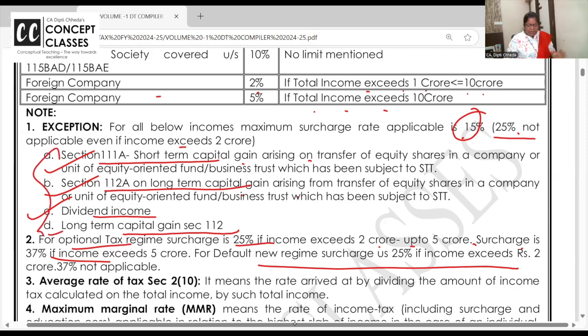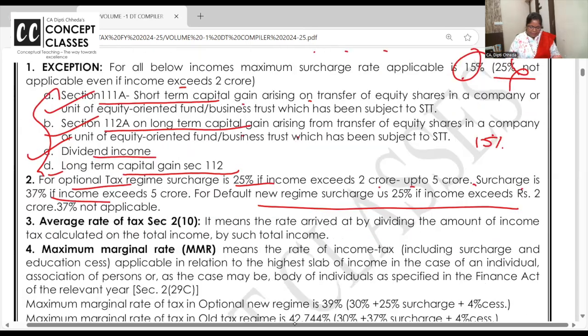Even if you have long-term capital gain on property or shares 8 crores, as एक example, surcharge rate will be 15%, 25%, and 37% are not applicable. Clear? Right.